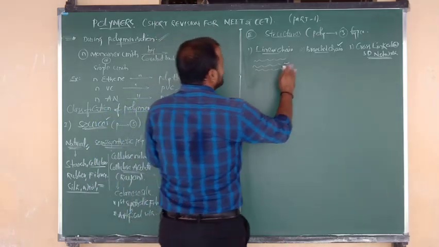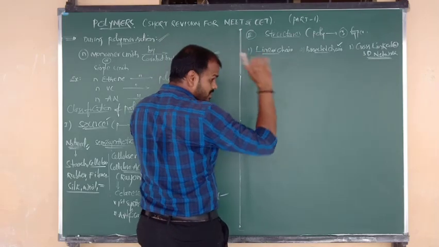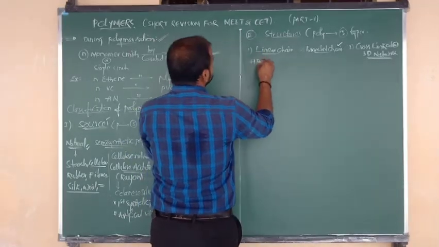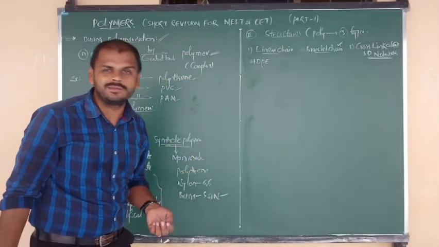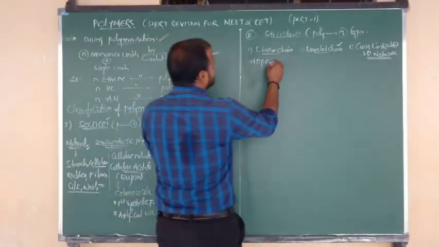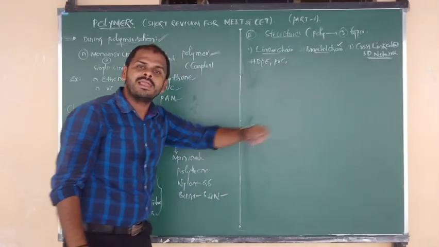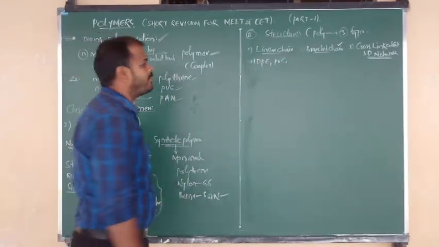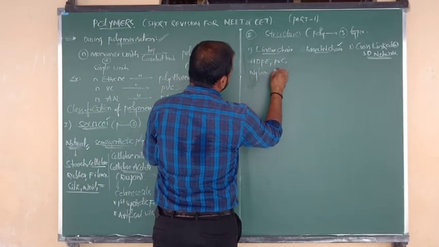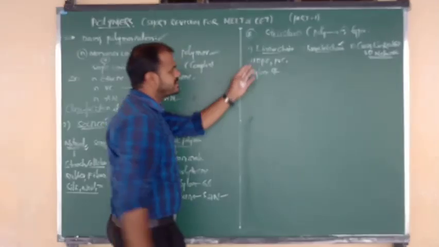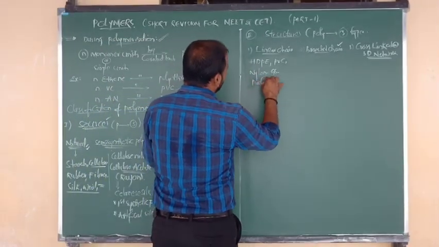Good. For linear chain polymers, try to remember the examples here. Focus on the examples, that is very important. HDPE. What is meant by HDPE? High density polythene. And one more example I am going to tell you: PVC, polyvinyl chloride, an example of a linear chain polymer. Next one is nylon 6,6, an example of a fiber. It is also a linear chain polymer. And we can also consider another example, polyesters.